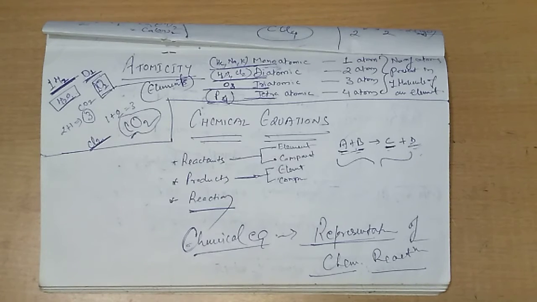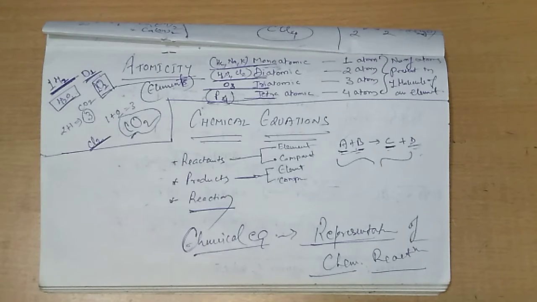When these chemical reactions are represented with the help of symbols and formulas, then we can call it a chemical equation. And whenever in mathematics we have learned the word equation, that means an equal sign, and LHS and RHS also come in.